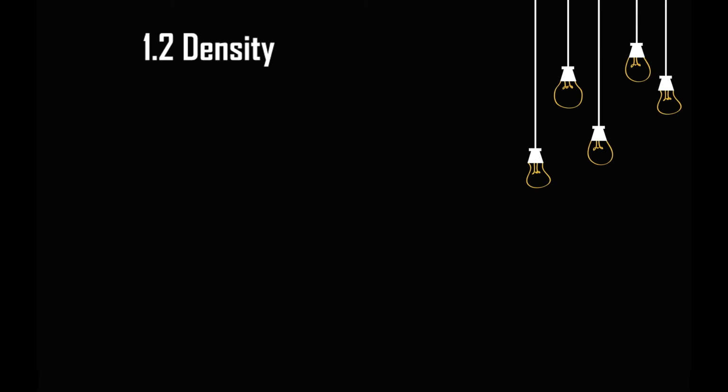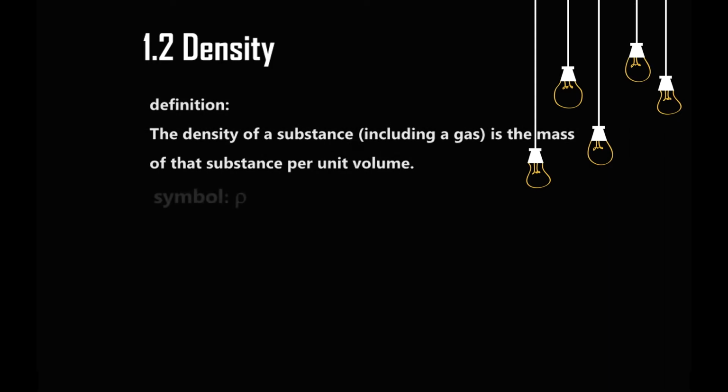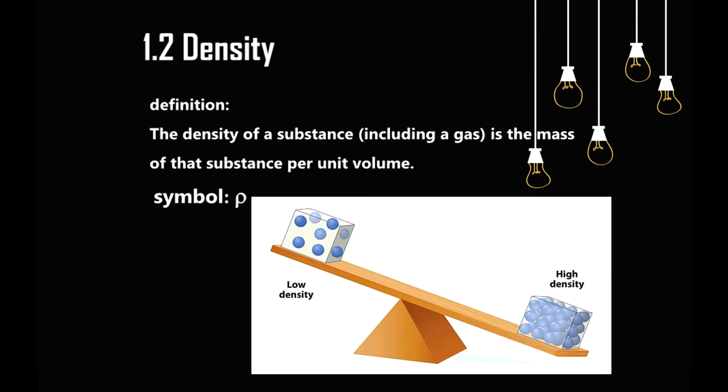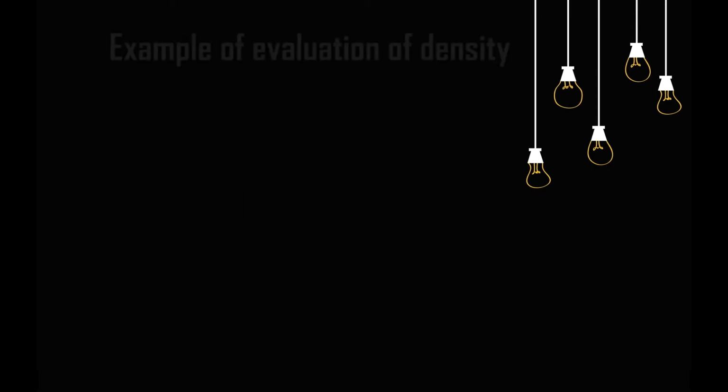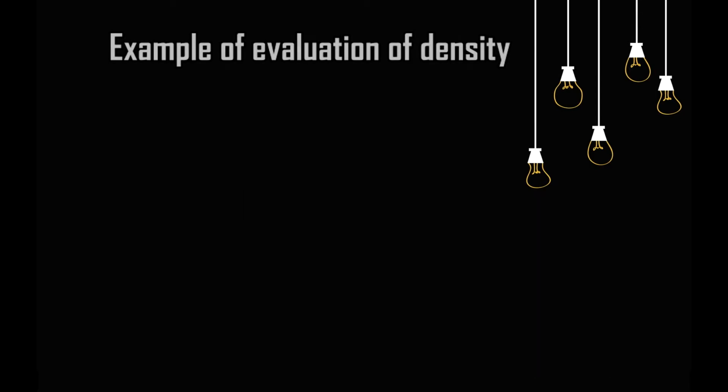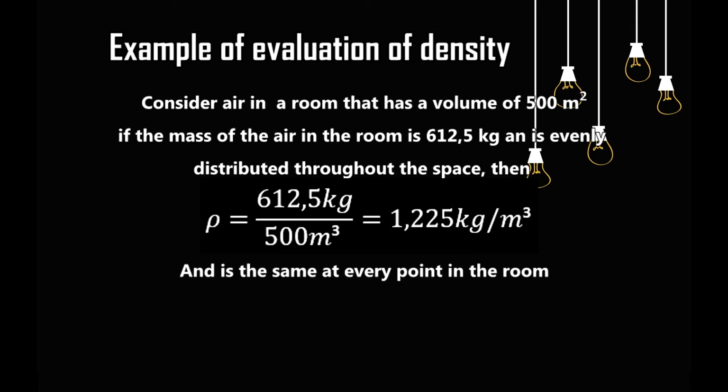Next, we will talk about density. The definition of density is as follows. The density of a substance, including a gas, is the mass of that substance per unit volume. The symbol for density is the Greek letter rho. Please read the example to understand what density is. Please read it carefully.